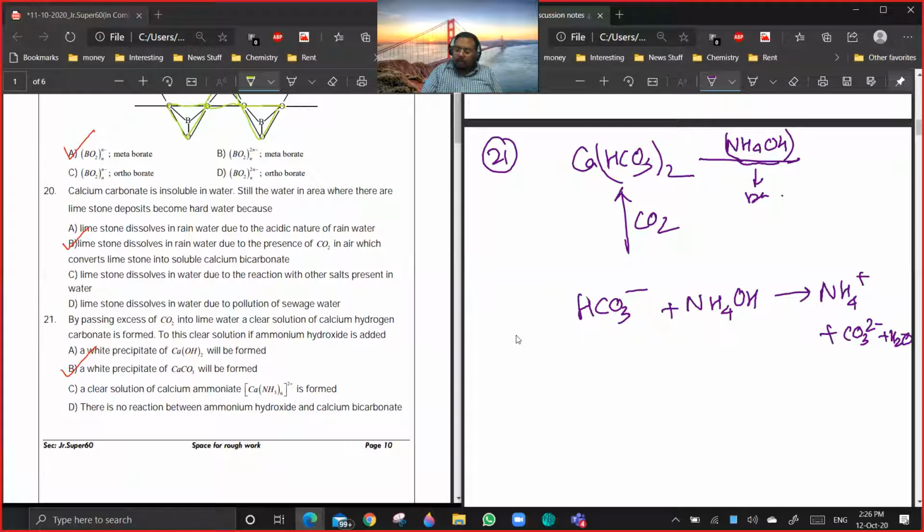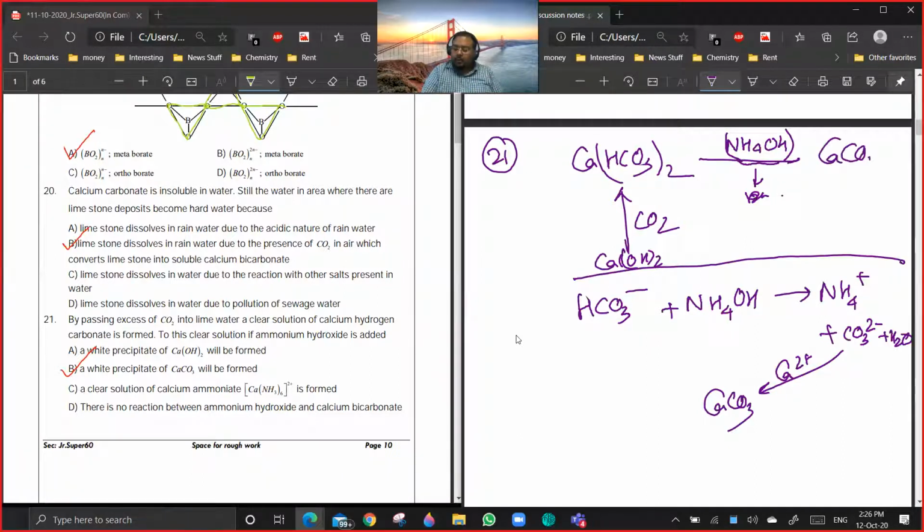Are you getting a point? This CO3 2 minus along with Ca2 plus will form CaCO3. Are you getting a point? Yes or no? Okay. So calcium hydroxide solution, if you are passing excess of CO2, will be giving this. Are you getting a point? That's it. So 21 is done.